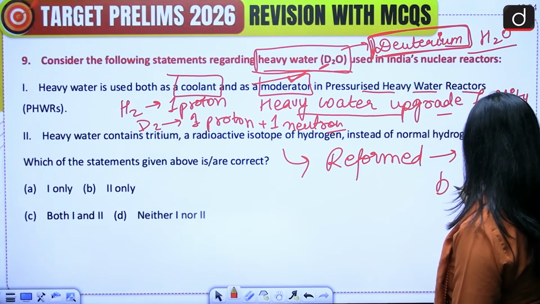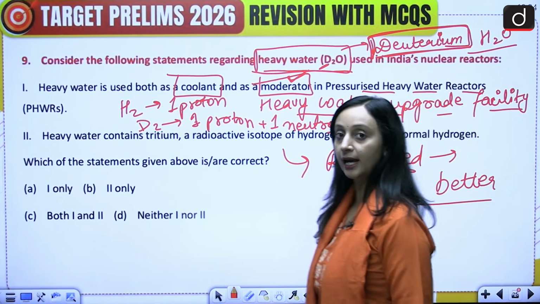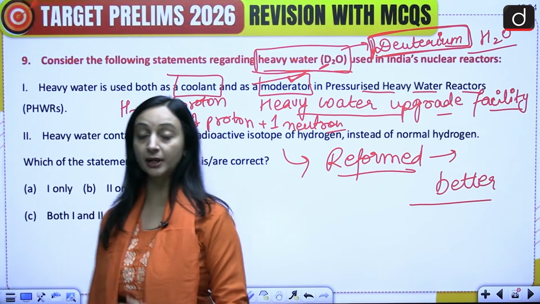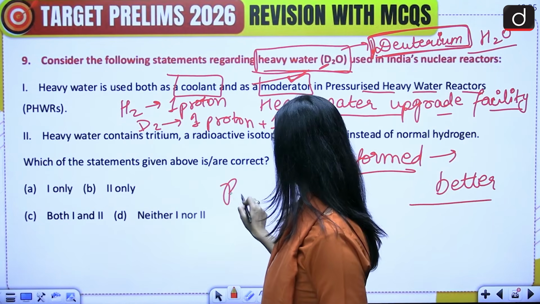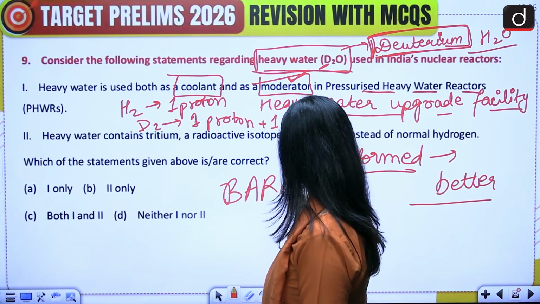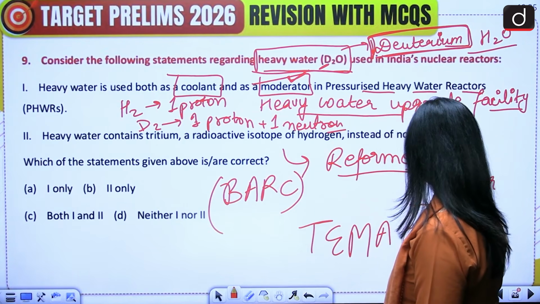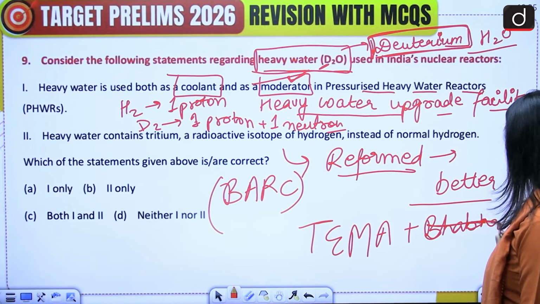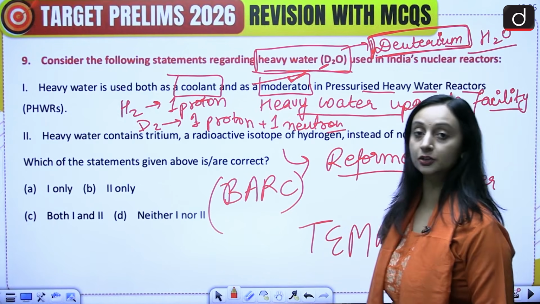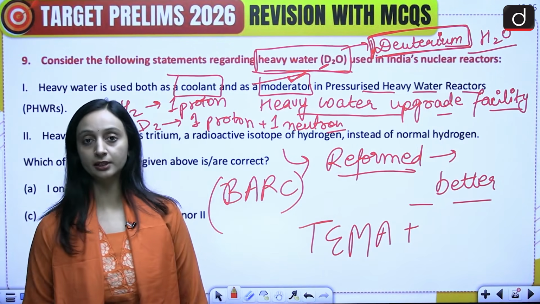This is happening at India's first private facility. Before that, only BARC used to take care of these things. But now TEMA along with the Bhabha Atomic Research Centre is going to build this private facility. So that's why this has been in news.